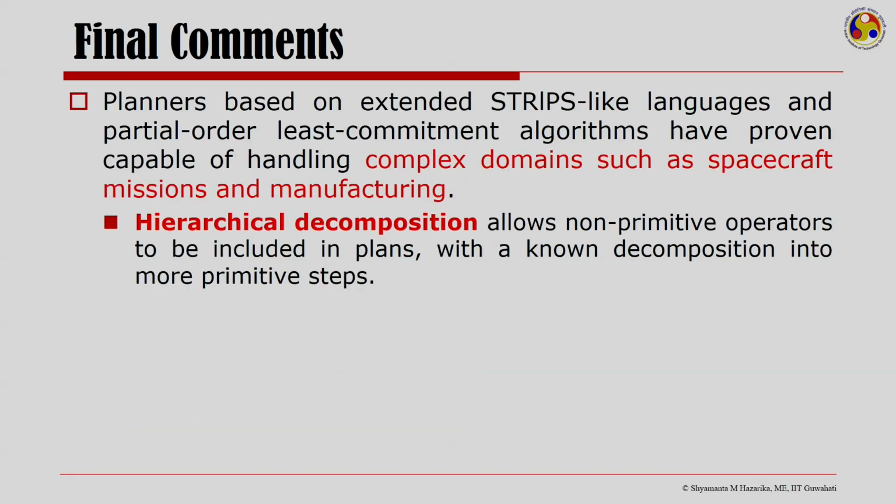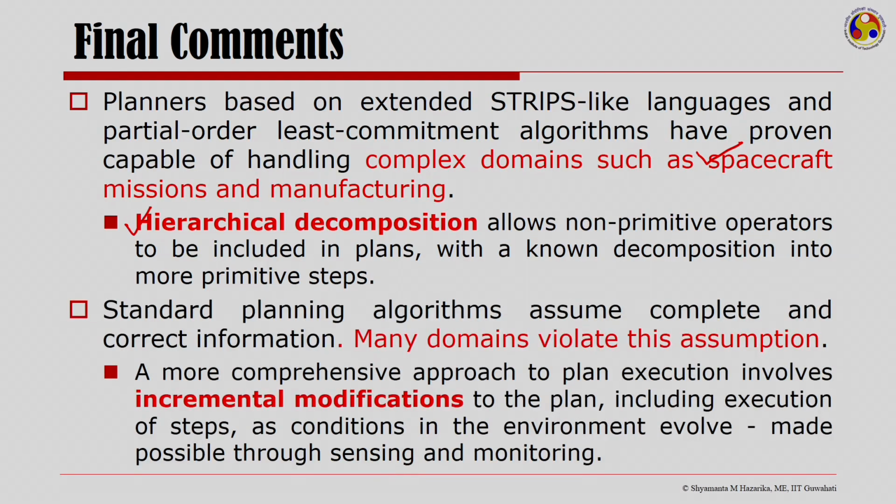Now, to finally conclude our lecture on practical planning and action, we have seen that planners based on extended STRIPS-like language and partial order least commitment algorithms are capable of handling complex domains. These domains are as complex as spacecraft missions and manufacturing, and hierarchical decomposition allows non-primitive operations to be included in plans with a known decomposition into more primitive steps.